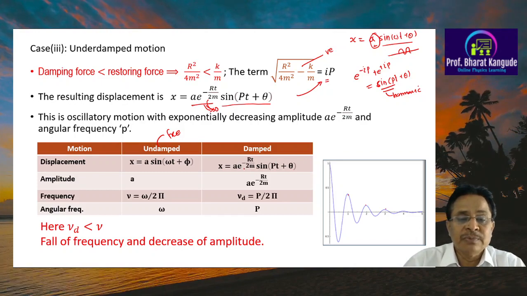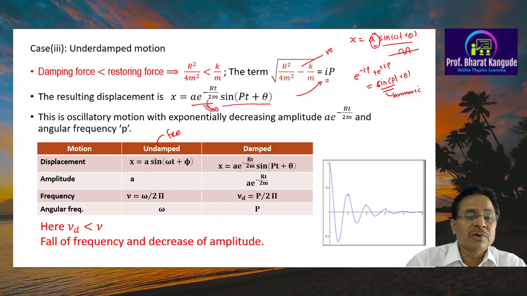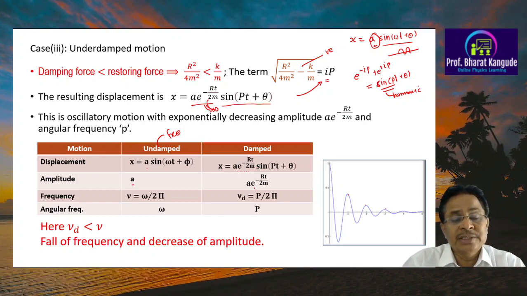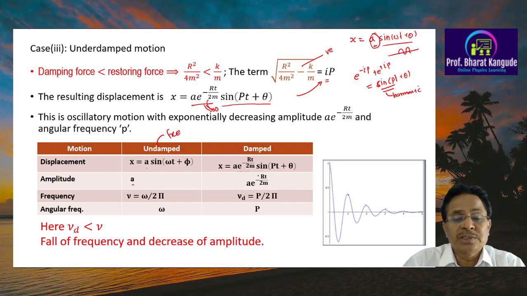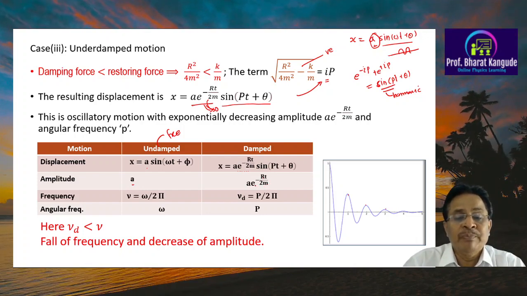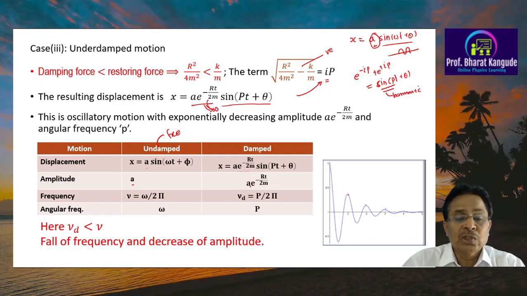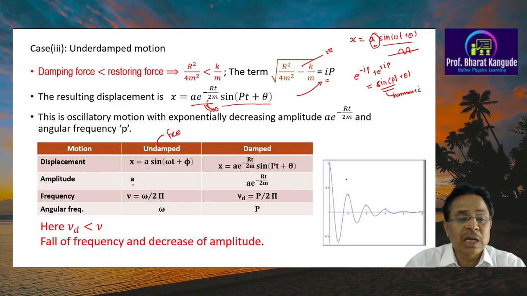Now see the difference here, this amplitude is exponentially decreasing, here the amplitude is constant. So the amplitude in this case is a, that is constant. The amplitude in this case is a times e raised to minus rt upon 2m. Because of this term, it is exponentially decreasing, so this amplitude goes on decreasing exponentially as indicated by this graph here.